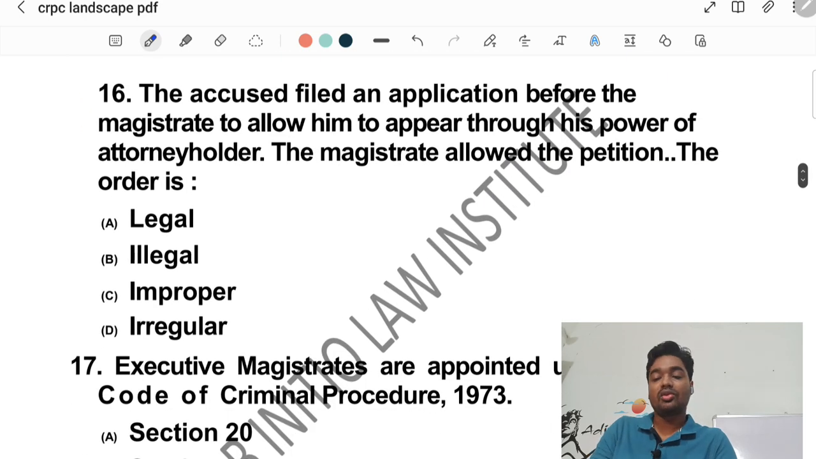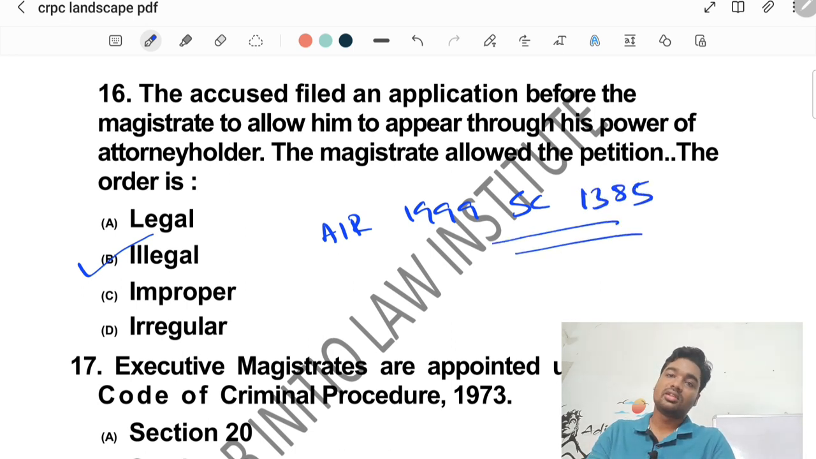Question number 16, the accused filed an application before the magistrate to allow him to appear through his power of attorney holder. The magistrate allowed the petition. The order is, again this is based upon a case law, and the correct answer would be option B, illegal. So the correct citation would be AIR 1999 Supreme Court 1385.